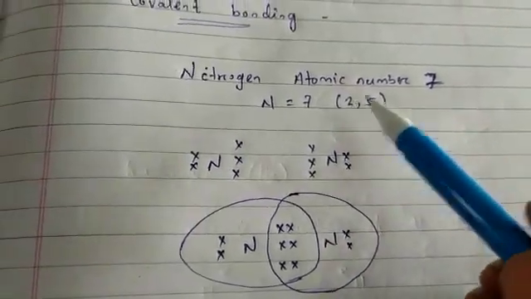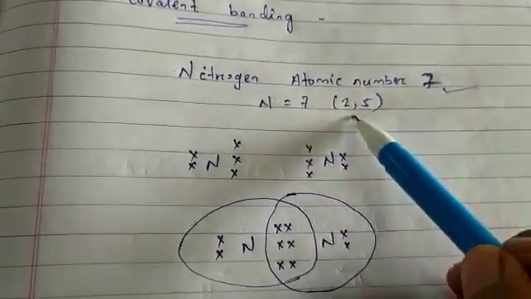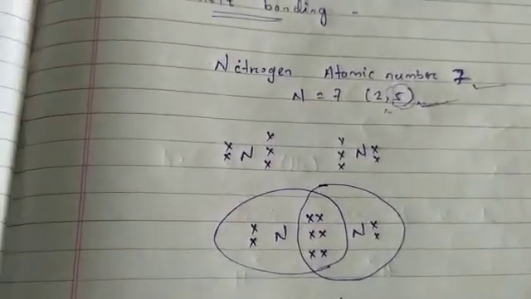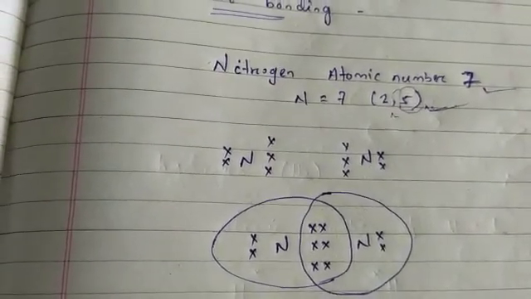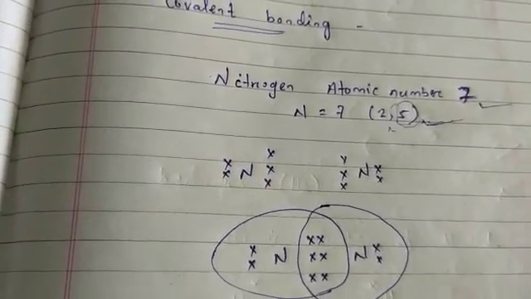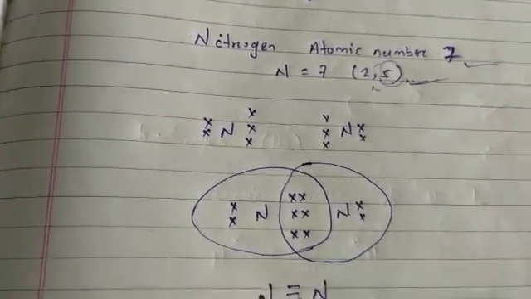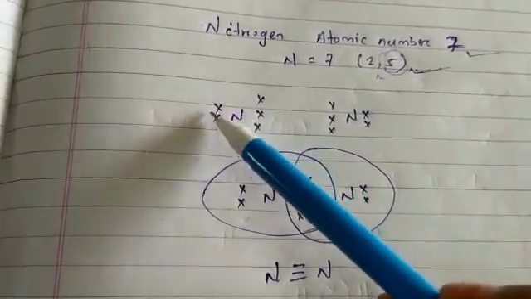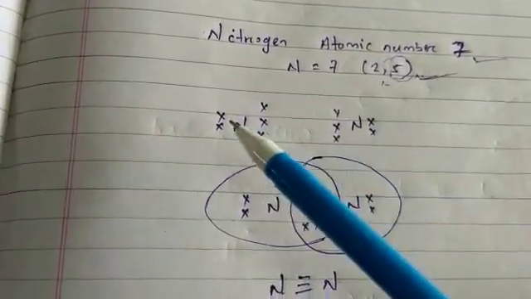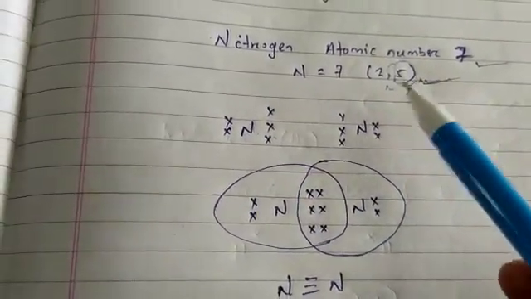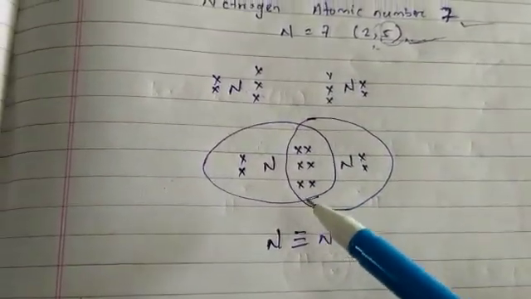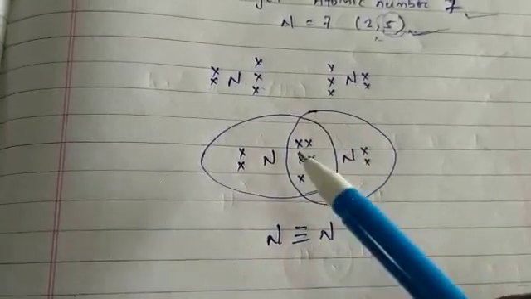Here you can see nitrogen's atomic number is 7, so it can be arranged as 2 and 5. Its outermost shell has only 5 electrons, so it needs 3 more electrons to achieve the noble gas configuration. If we see the electron dot structure of N2, nitrogen has 5 electrons in its outermost orbit. Two nitrogen atoms share their electrons to form the N2 molecule, and by sharing they form a bond.